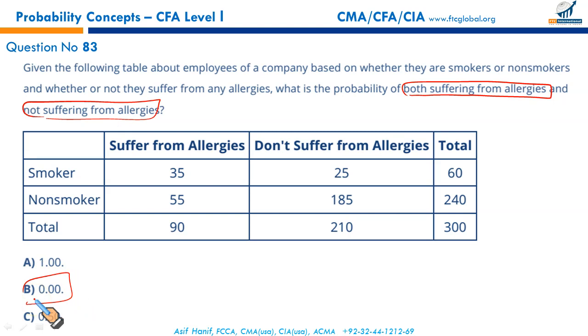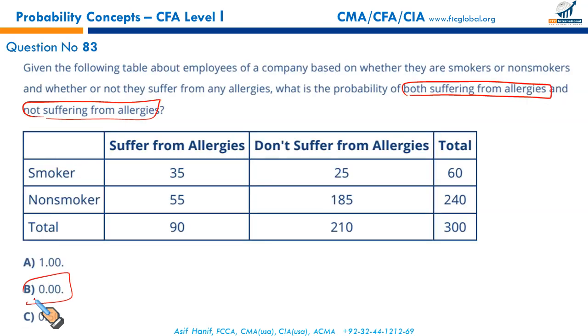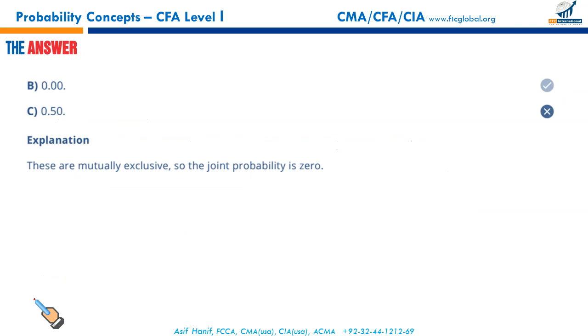So, since they are mutually exclusive, their joint probability is 0. This is a totally ridiculous question. How can a person suffer from allergy and not suffer from allergy at the same time? So it's 0. Correct answer.